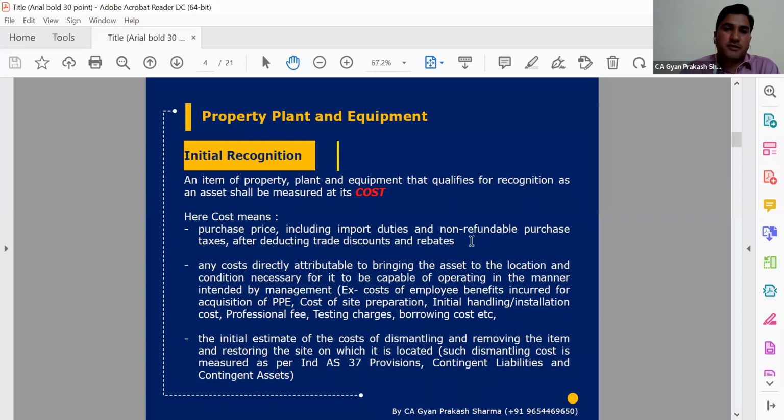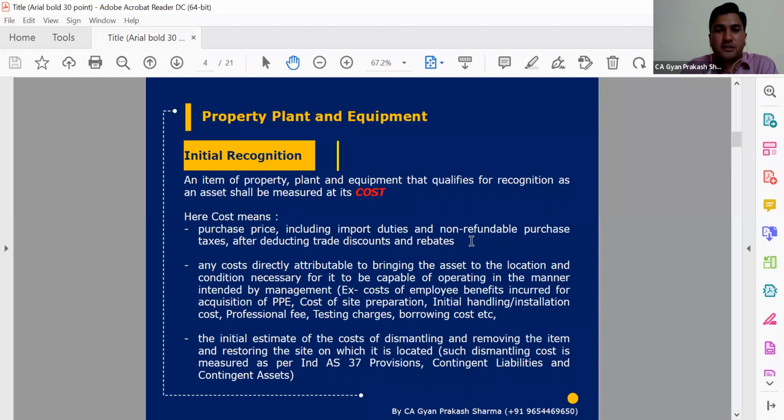So it is site preparation cost, or installation cost, or any professional fees which we generally paid to engineers to set up that plant and machinery. So all these types of cost which are directly related to that plant or machinery will be part of the costing part.